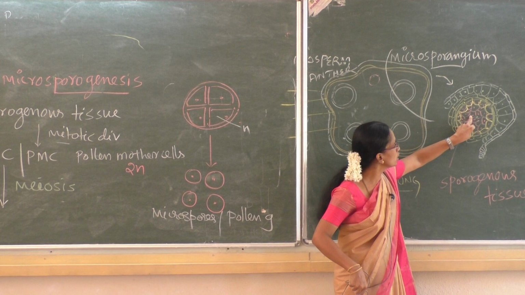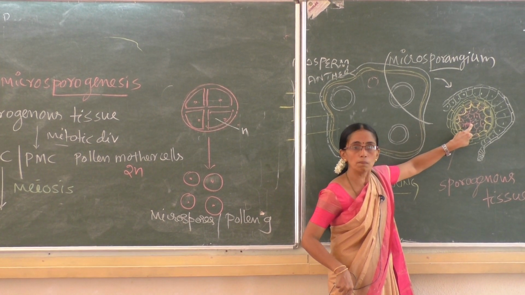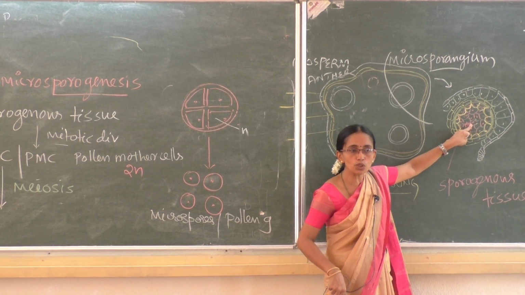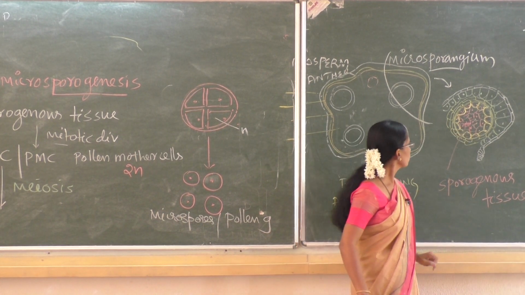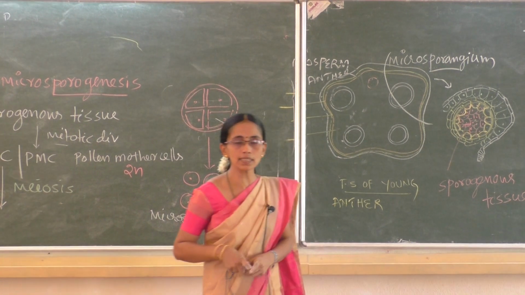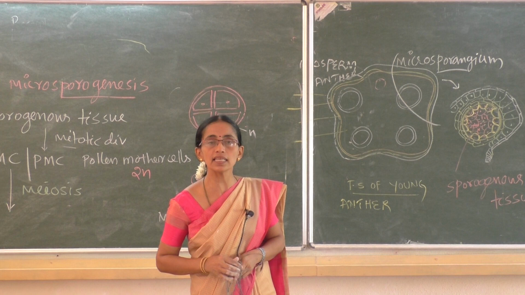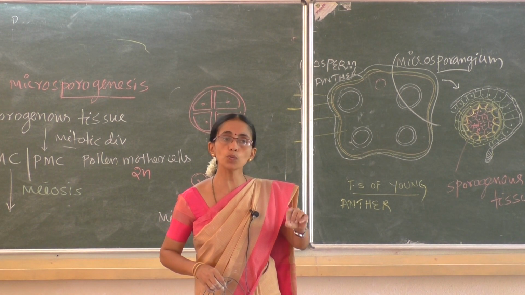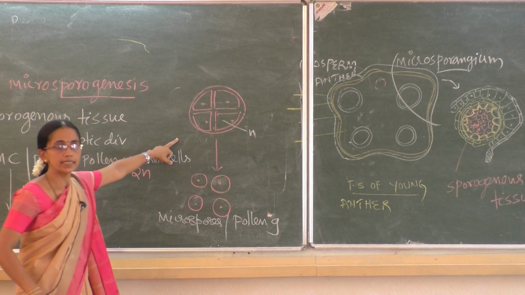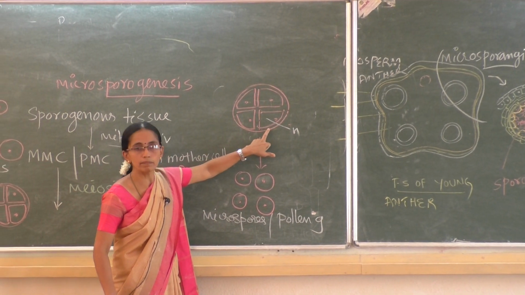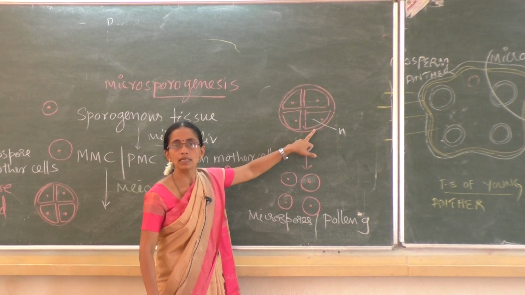It undergoes mitosis initially, resulting in the formation of microspore mother cells. These microspore mother cells undergo meiosis, resulting in microspore tetrads. 4 cells are held together, and the cementing material is callose.